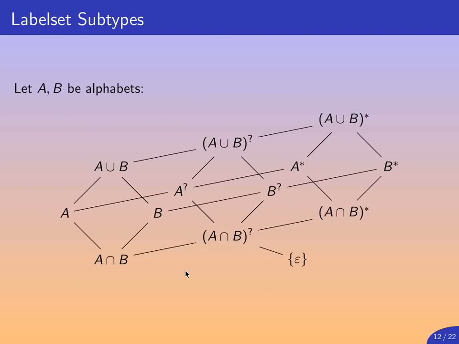We have a subtype relation over label sets, which is again pretty intuitive. For example, here you can see that the intersection of A and B, where A and B are alphabets, is a subtype of B, which in its turn is a subtype of nullable B. Okay?